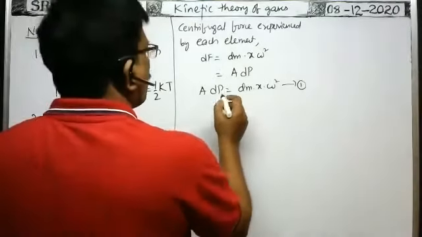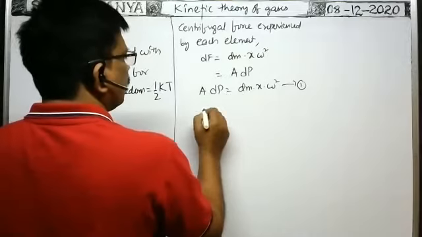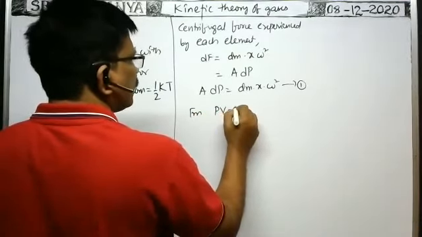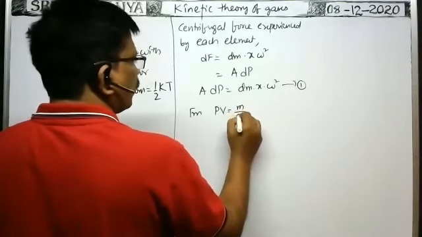Now, what about the mass of the element? From the gas equation, PV is equal to nRT. n means mass of the gas by molecular weight.